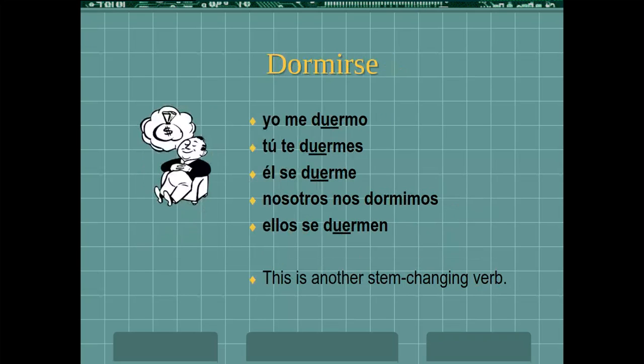And same thing with dormirse, an O to UE stem changer. So yo form, yo me duermo, tú form, tú te duermes. El and ella form would be él se duerme, ella se duerme, right? Nosotros form, nosotros nos dormimos. So no stem change there. Remember, no stem change in the nosotros or vosotros form. And ellos se duermen would be they sleep, right? And dormirse again means to fall asleep, to put oneself to sleep, kind of.